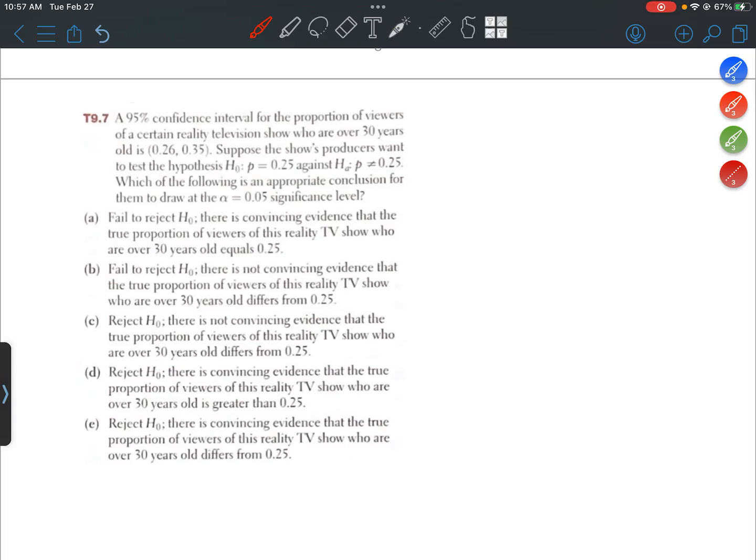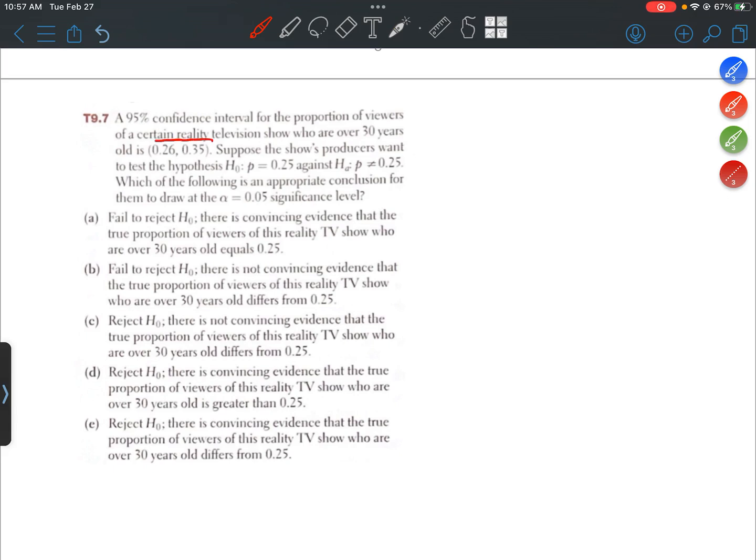T9.7. A 95% confidence interval for the proportion of viewers of a certain reality television show who are over 30 years old is 0.26 to 0.35. Suppose the show's producers want to test the hypothesis H0: p = 0.25 versus HA: p ≠ 0.25. Which of the following is an appropriate conclusion for them to draw at the 5% significance level?